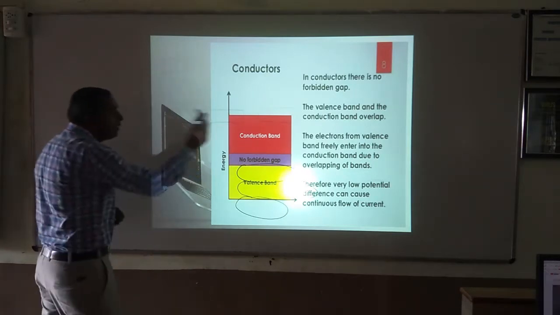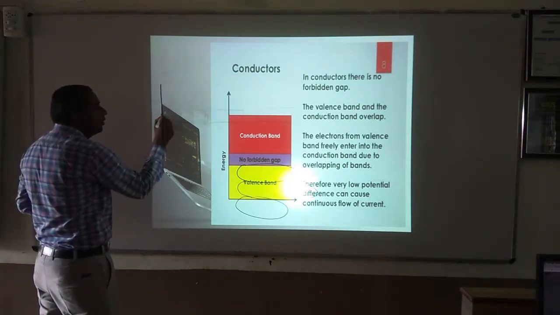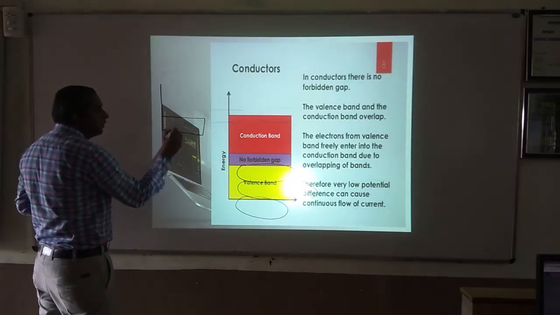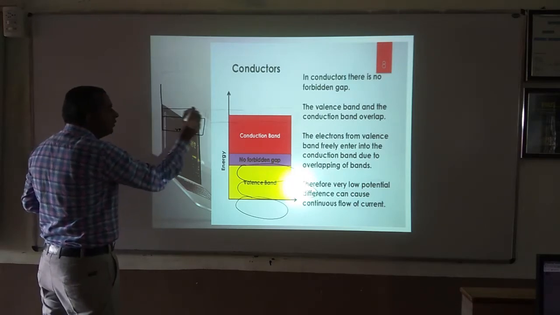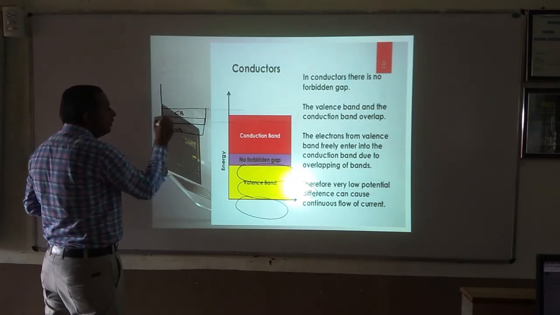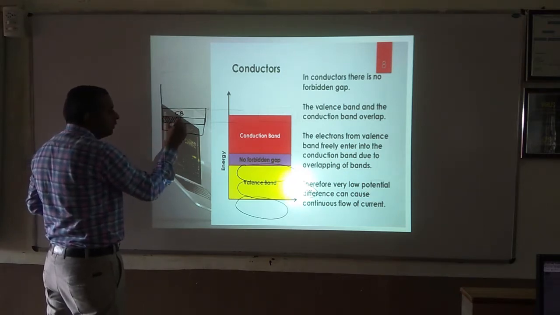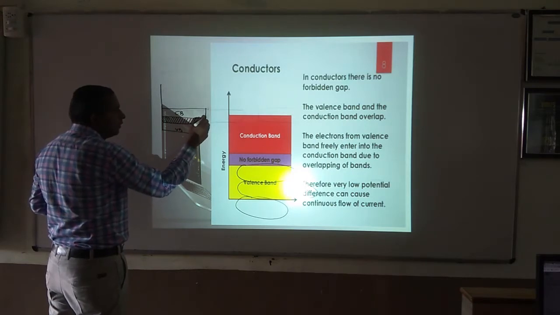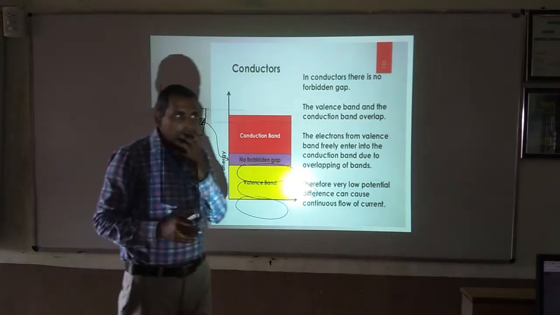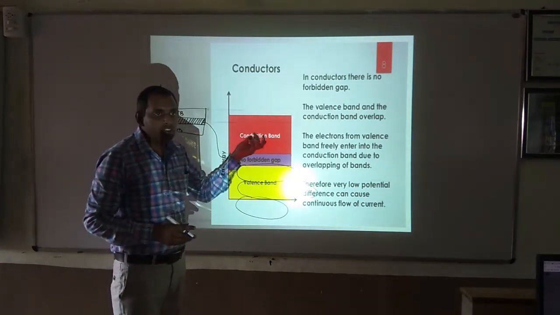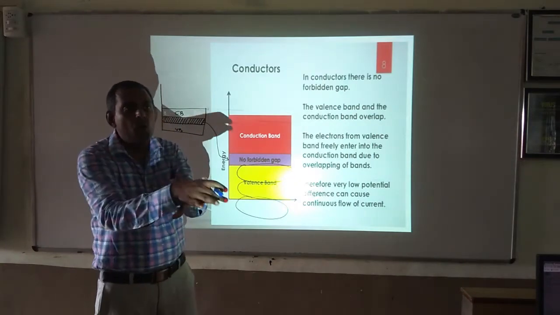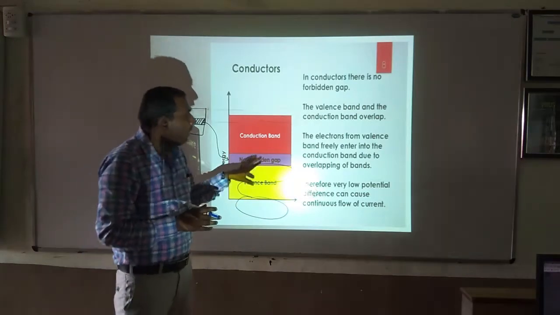I will draw one more diagram regarding conductors here. So this is the valence band and this is the conduction band. So what happens in conductors? The valence band and conduction band overlap with each other, meaning they reside one on the other. That's why there is no energy gap.